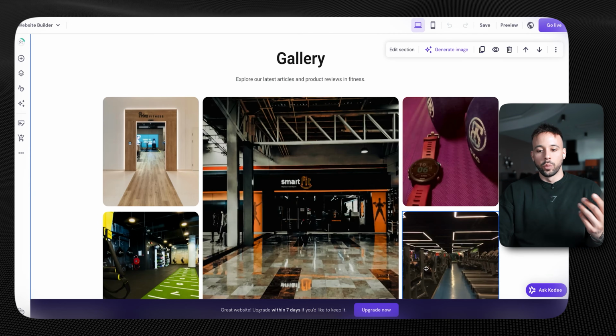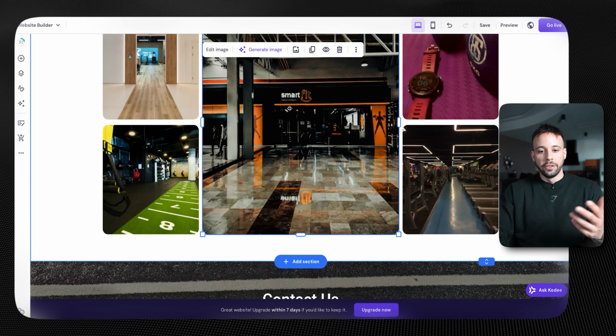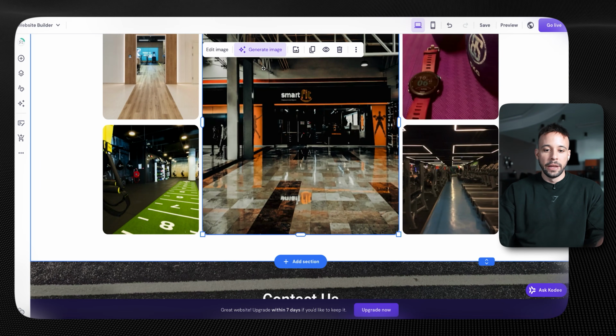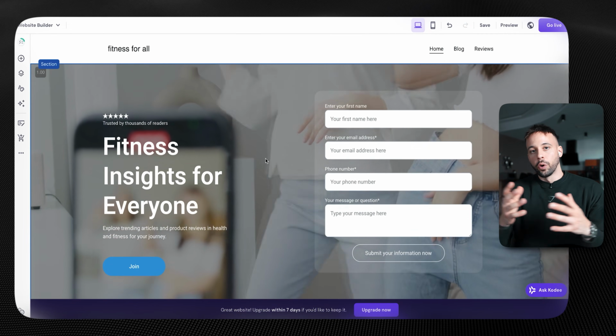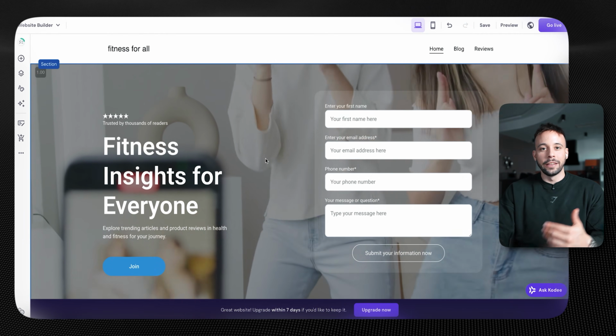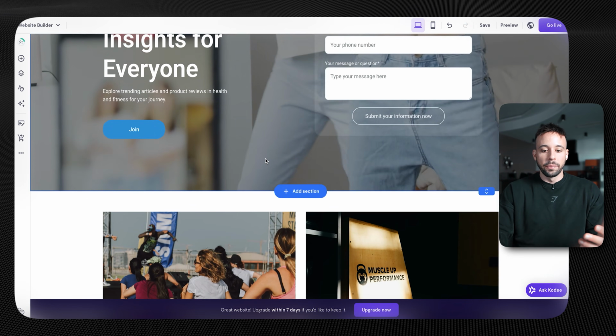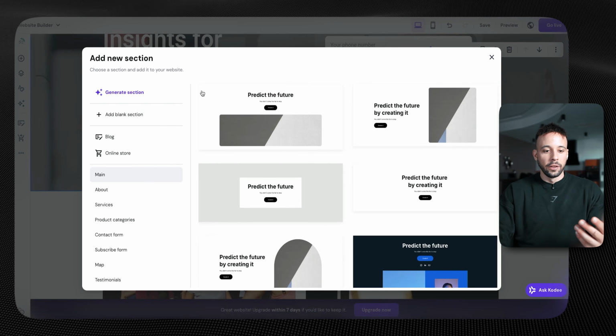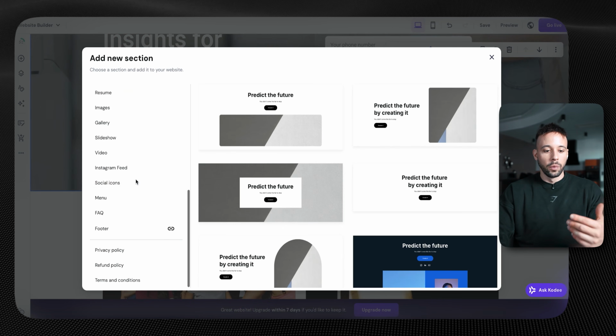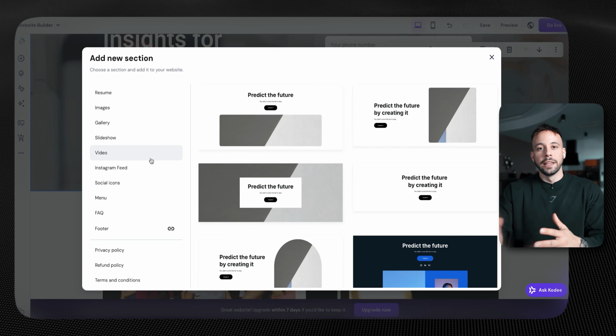Once you click on continue, you can also make changes to any of the parts of the website that you want. If you want to change this image, you can simply click on it and generate a different image if you don't like this one. You could also remove or add any sections in this website. If you think it's missing something, you could click here, add section, and tell it to generate a section, or choose from one of their pre-existing ones. So you have unlimited options here.